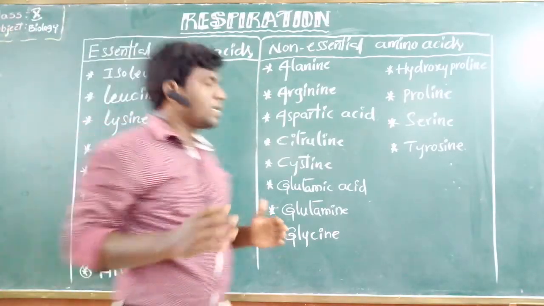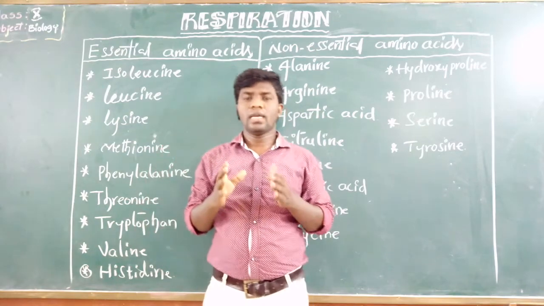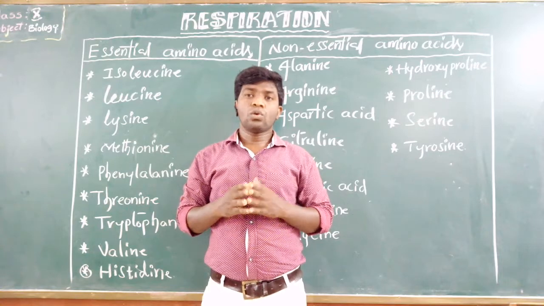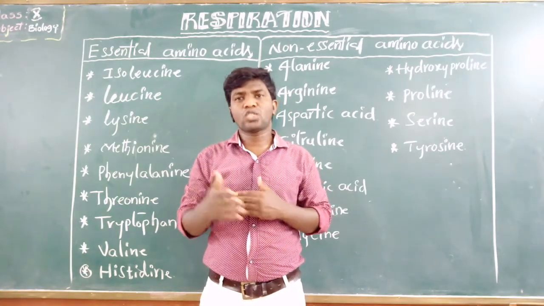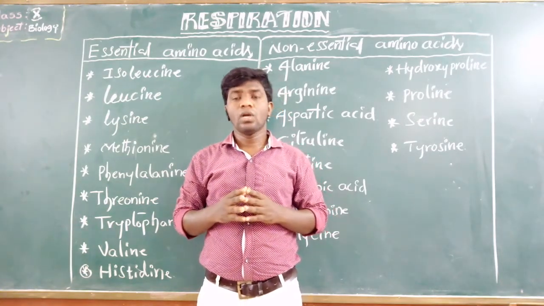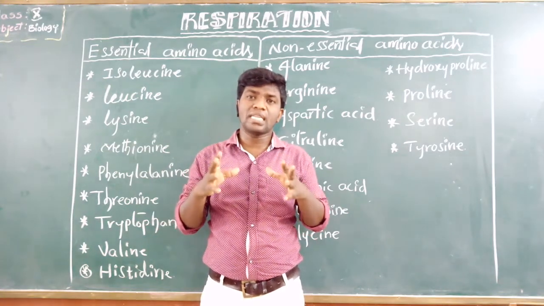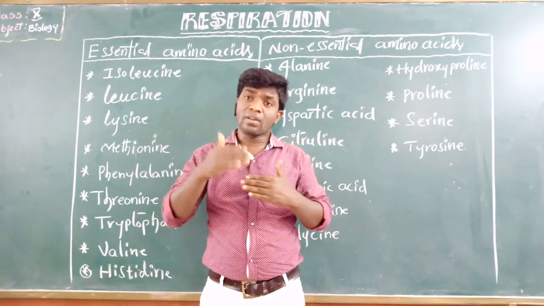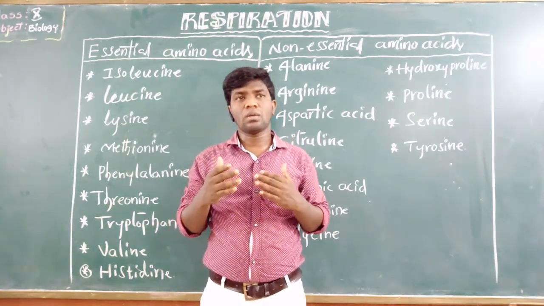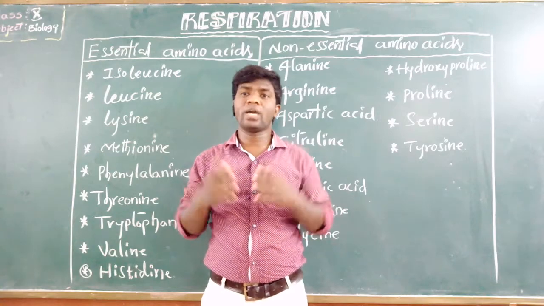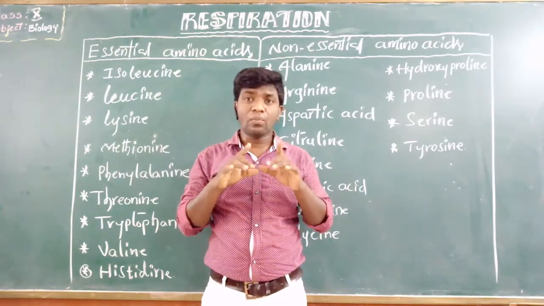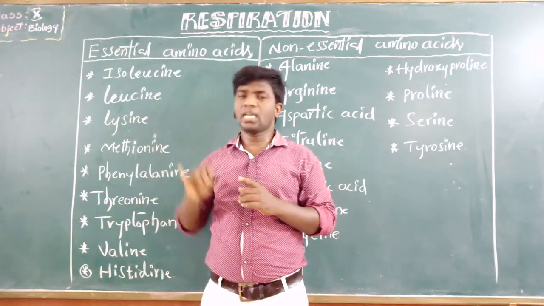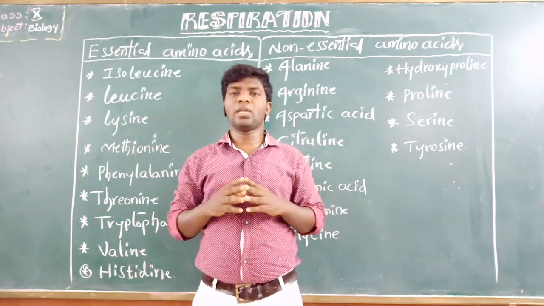Actually, nearly 24 amino acids are present in nature. Of these 24 amino acids, 20 are present in most of our proteins. Based on our food requirements, amino acids have been divided into two types: essential amino acids and non-essential amino acids.